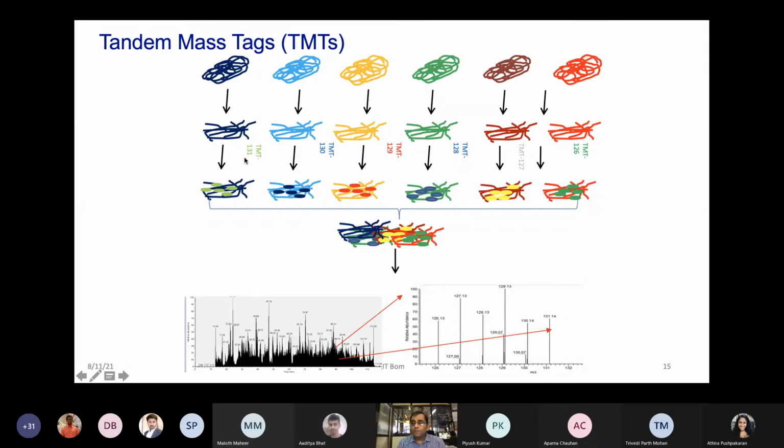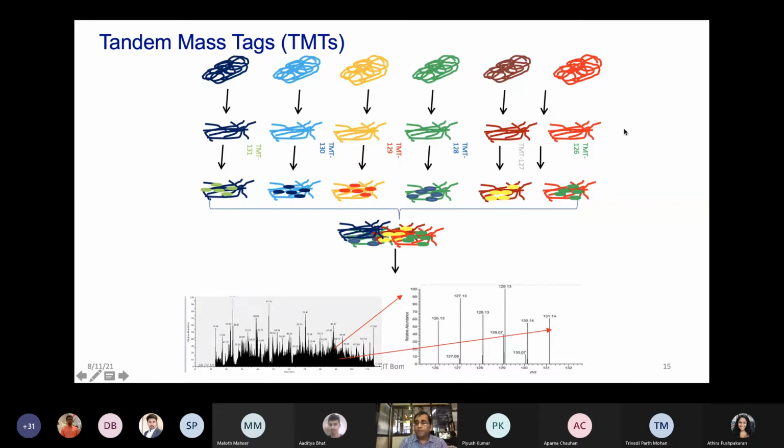And what you see here is some difference in the mass. To balance them out, there is a balancer group which can balance it out. Therefore, you are not adding any difference in the overall mass of each of these peptide sets. Therefore, these are known as isobaric tags. You don't want to change that mass. Otherwise, you are going to see a difference because of the mass change from the tag itself.